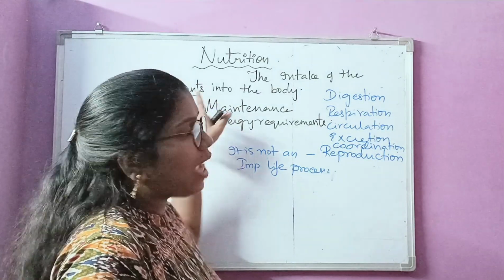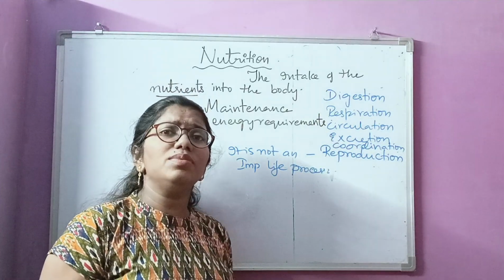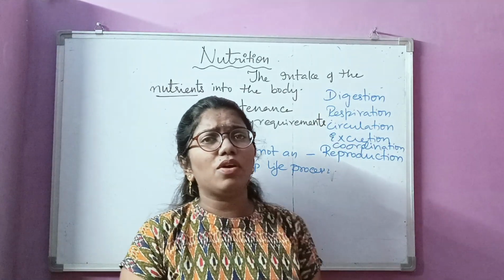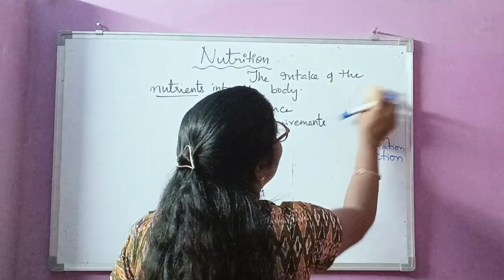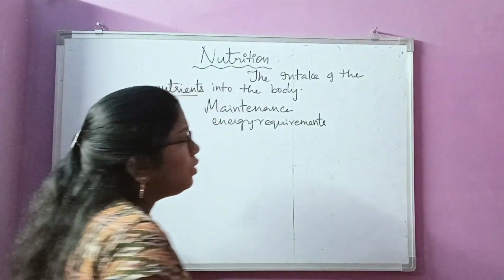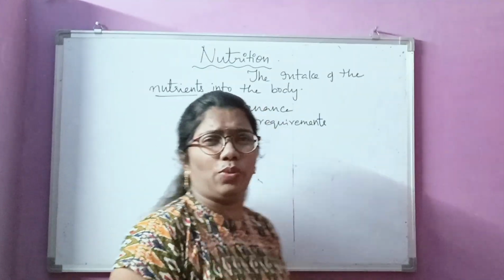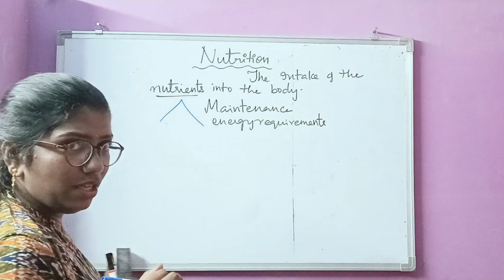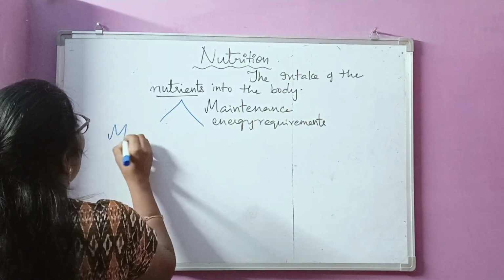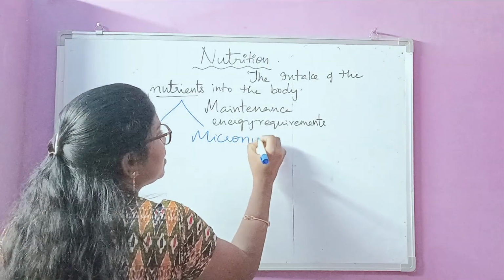So, nutrients are required for maintaining the life processes. Some organisms can prepare their own food and some cannot. Nutrients can be taken in a larger quantity or in a minute quantity, so I can categorize nutrients into two types: macronutrients and micronutrients.